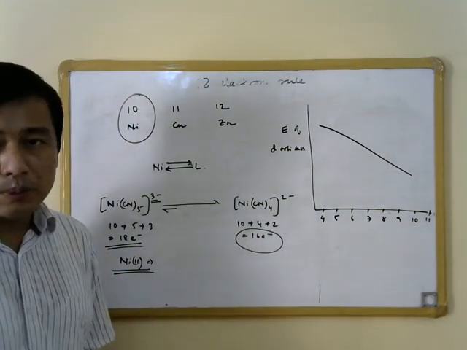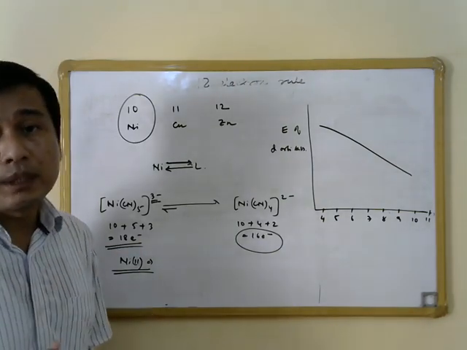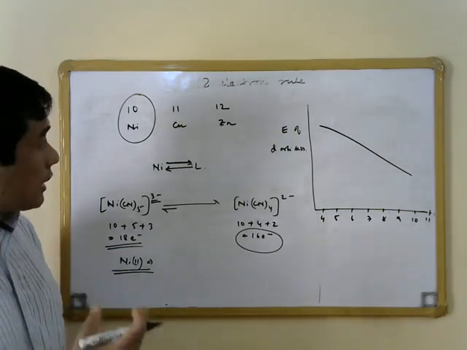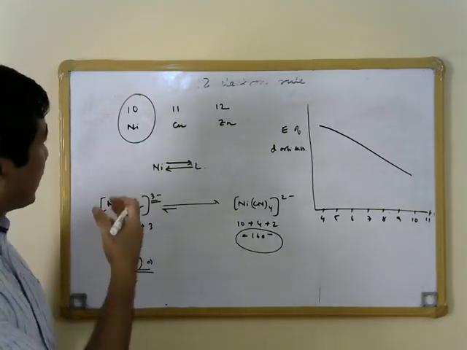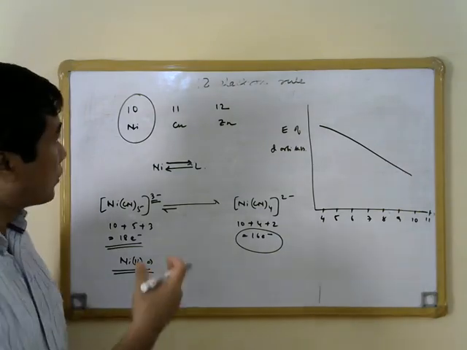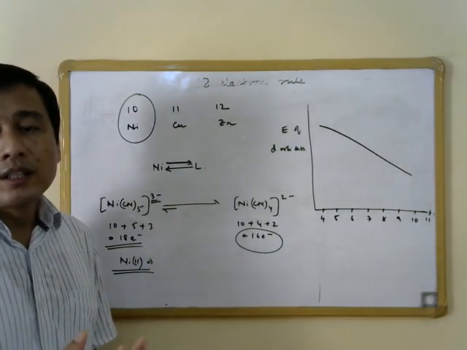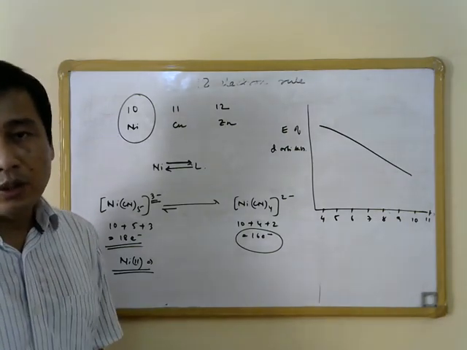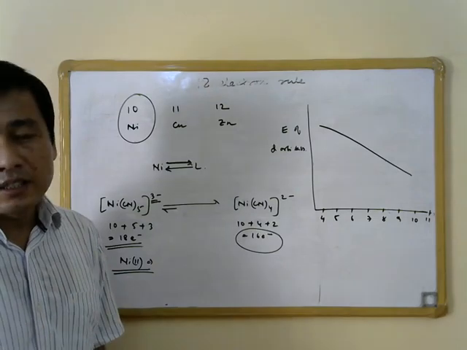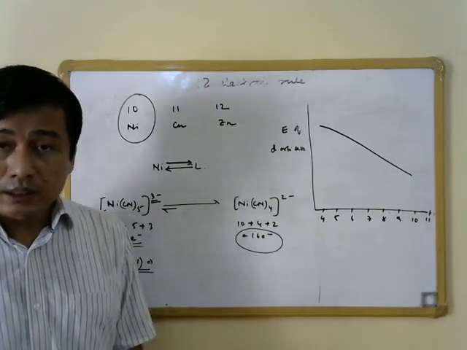instead of the 18 electron species. So the electroneutrality principle allows us to explain the stability of 16 electron species in the case of group 10, group 11 or group 12 metal complexes, or we can explain why there is deviation from the 18 electron rule for these complexes formed by late transition metals. So this essentially brings us to the end of this lecture.